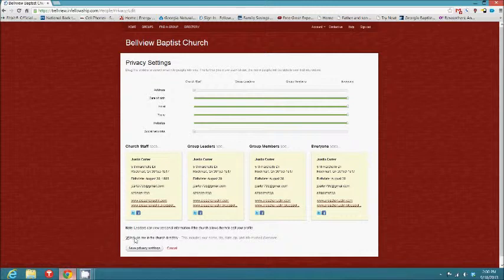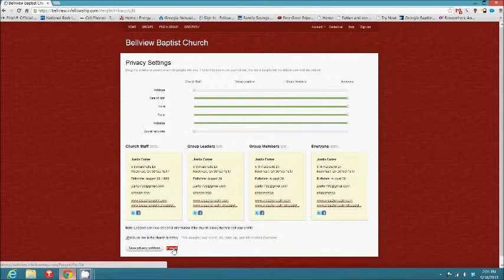You can also see here at the bottom, include me in the church directory. This includes your name, city, state, and zip, and info marked on everyone. So basically, people can look you up online, people who have other profiles within the church. It's kind of like an actual directory that we made with the publication and everything. This is just an online directory. You can choose whether or not you want to join the online church directory there.